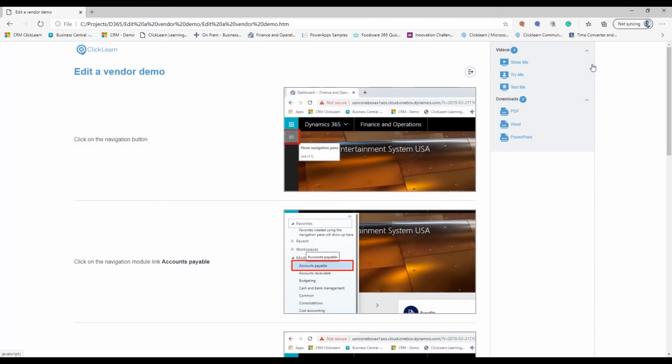So these are the several different formats and how we can support the different learning styles of your end users and give you that huge variety to choose between, so that you can deliver the best suitable learning style for your end users.